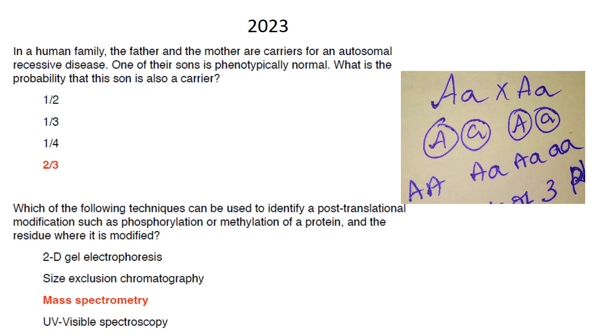Coming to the year 2023. First question. In a human family, the father and the mother are carriers for an autosomal recessive disease. One of their sons is phenotypically normal. What is the probability that the son is also a carrier?